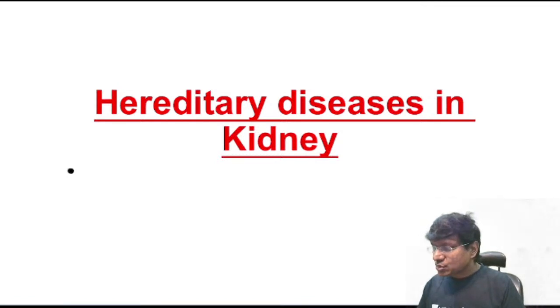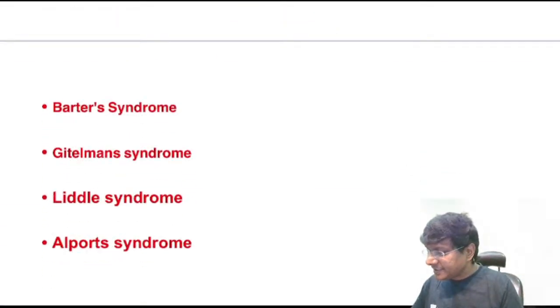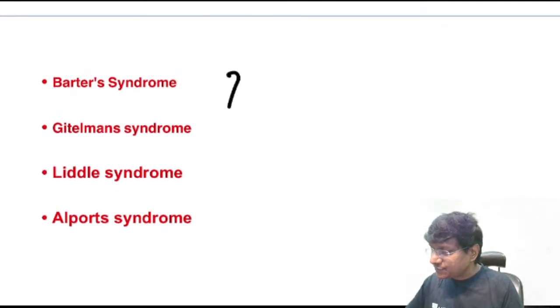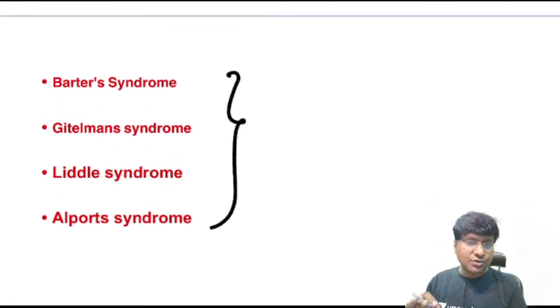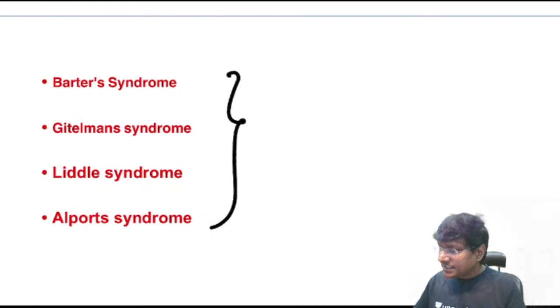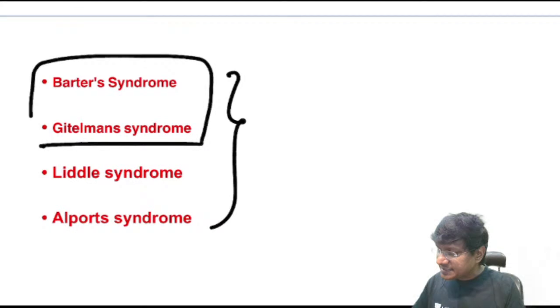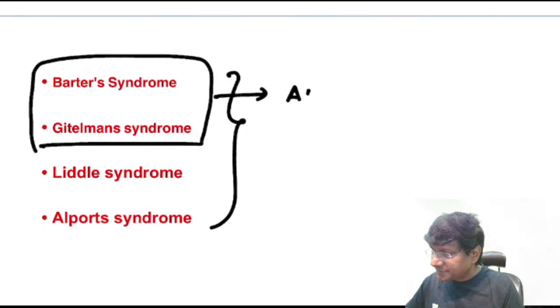Now, let me discuss quickly the hereditary diseases in the kidney. So, what are the hereditary diseases in the kidney? The hereditary diseases in the kidney are these 4: Bartter syndrome, Gitelman syndrome, Liddle's, and the Alport syndrome. Okay. Now, what is very, very important for us to discuss here is these 2, Bartter's and Gitelman's. Because in both Bartter's and Gitelman's, it is autosomal recessive type of inheritance.